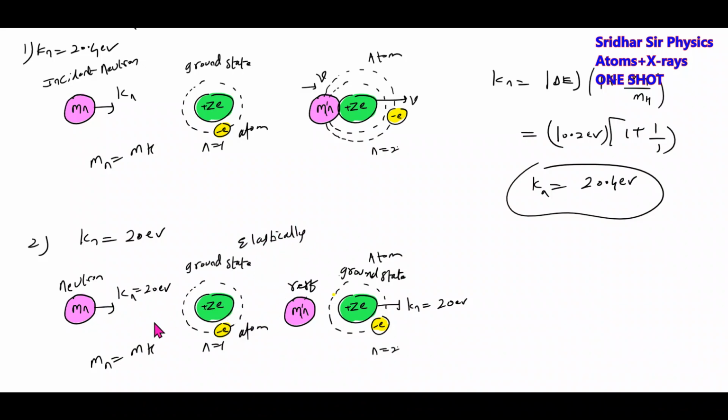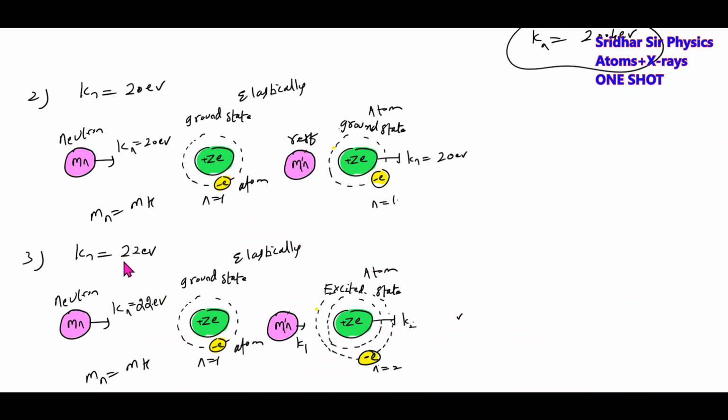Then the kinetic energy of the neutron will be given to the hydrogen atom, and the hydrogen atom starts moving with 20 electron volt, and it will be there in the ground state only. There won't be any excitation. This is what happens with the 20 electron volt. Now if it comes with more than this, we'll see what conditions will come.